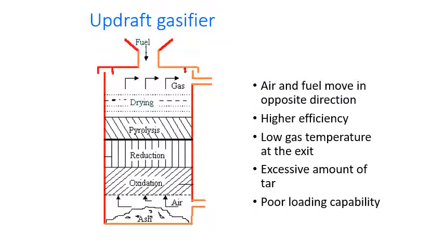The disadvantages are a low gas temperature at the exit, an excessive amount of tar instead of ash, and poor loading capability.